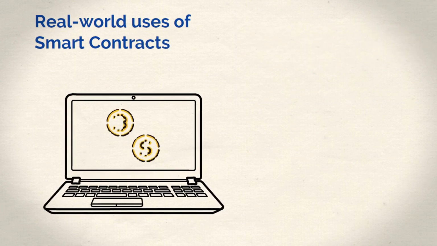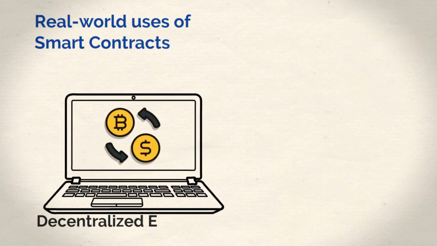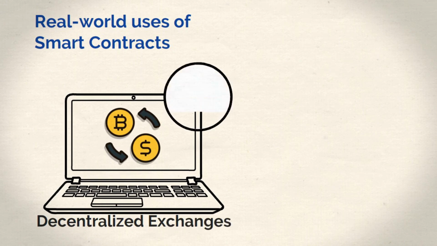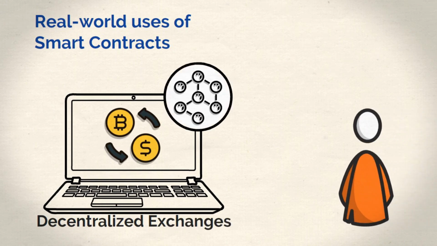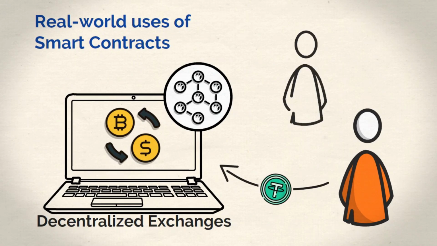Now let's take a closer look at some real-world uses of smart contracts. One area where smart contracts have been used extensively is decentralized exchanges. A decentralized exchange is a digital platform that allows users to swap different digital currencies from peer to peer. In other words, the exchanges allow you to exchange cryptocurrency with total strangers, all without any third-party intermediary.